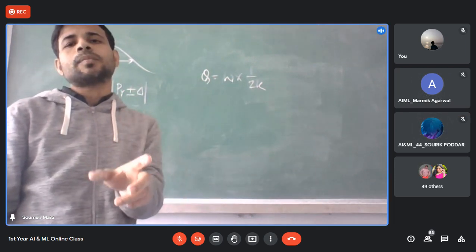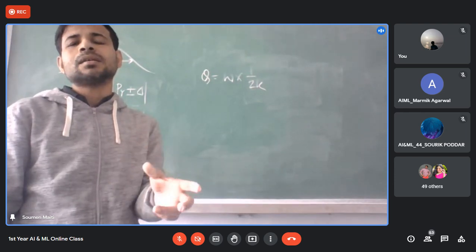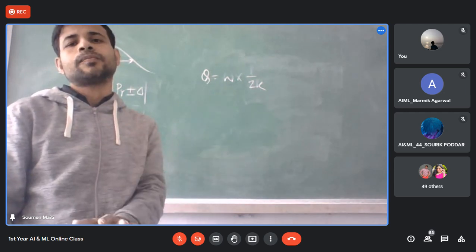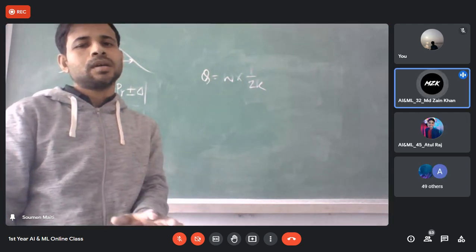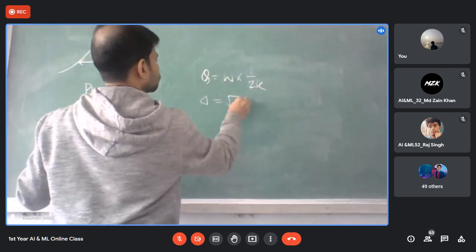The quality factor and the sharpness of resonance are proportional. If the value of K is increasing, both the quality factor and the sharpness will decrease. Delta is the measure of the width of resonance, root 3K.